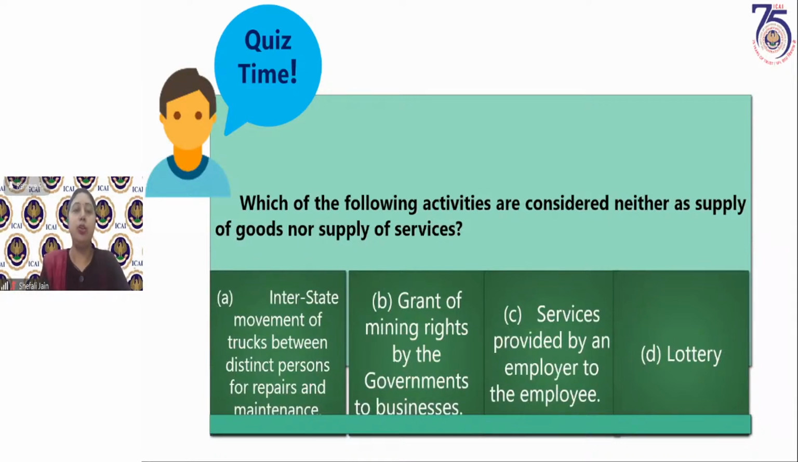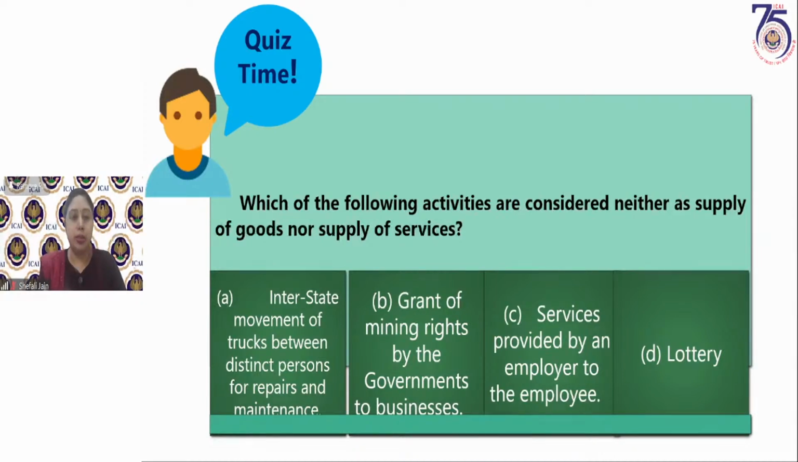Now, next is which of the following activities are considered neither as supply of goods nor as supply of services. So we have seen in the discussions of supply that there are certain activities which are considered neither as supply of goods nor as supply of services. They are considered as non-supplies under GST. Now, out of these 4 transactions, which of the transactions can be considered as a non-supply?